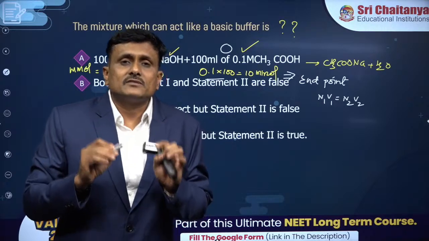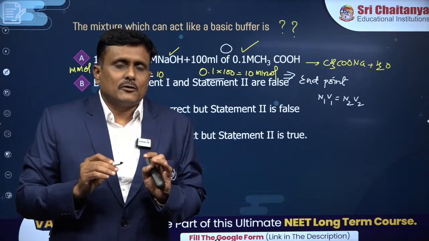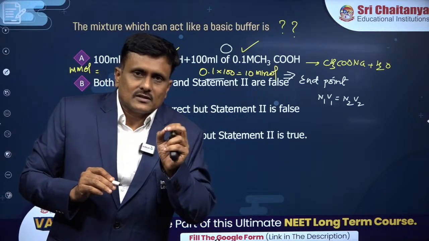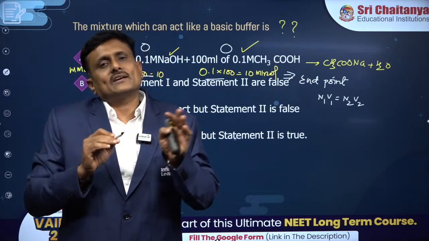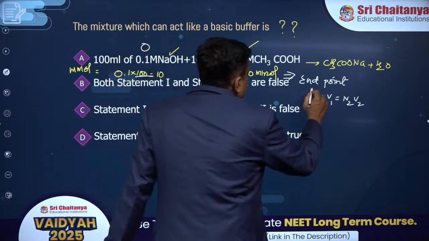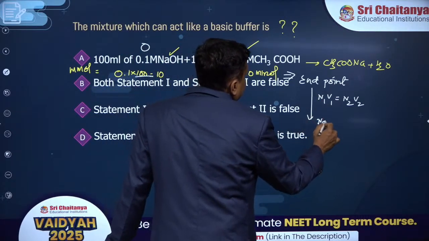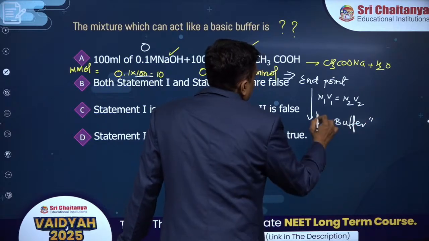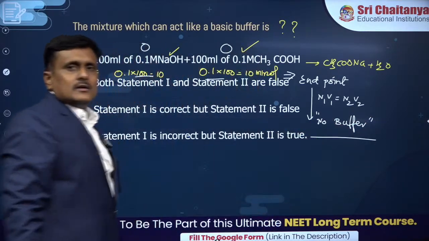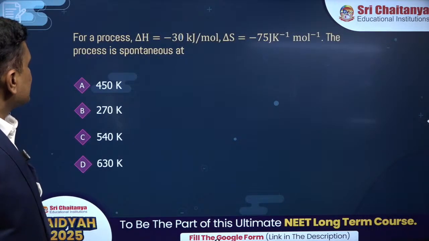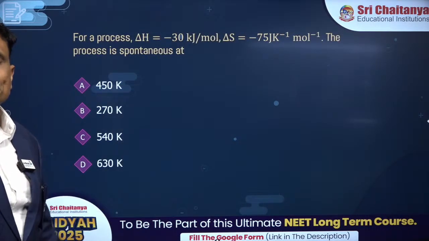You know that buffer is formed when weak acid is present along with its salt with a strong base. So then there is no weak acid, no buffer. So remember, at the end point of a titration, you cannot anticipate the formation of any buffer. Alright, that's good. Okay, forget about the question, concentrate on the concept.